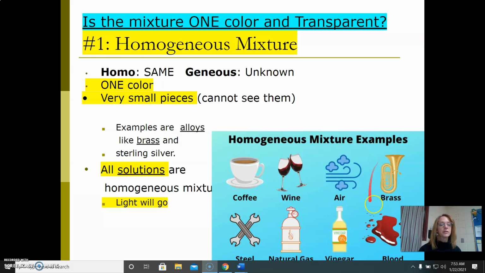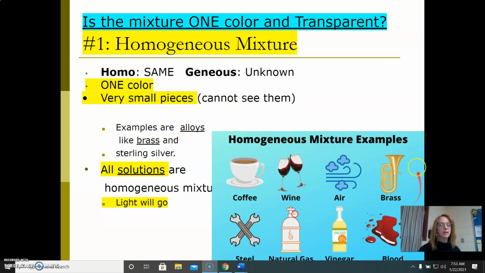So metals that have been stirred together. So if I melt copper and zinc, stir it up in a pot and let it cool, it is a mixture that looks one color, so it's a solution, but now I've cooled it down and we call it brass. Metals that become mixtures are called alloys.